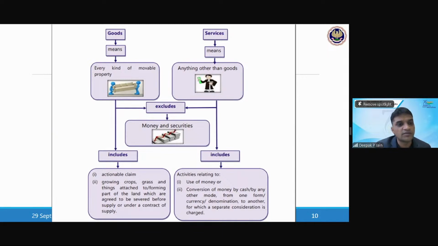If we don't cut the crops from the land, then still it is calculated as goods? No. If it is not severed, then it is not goods.